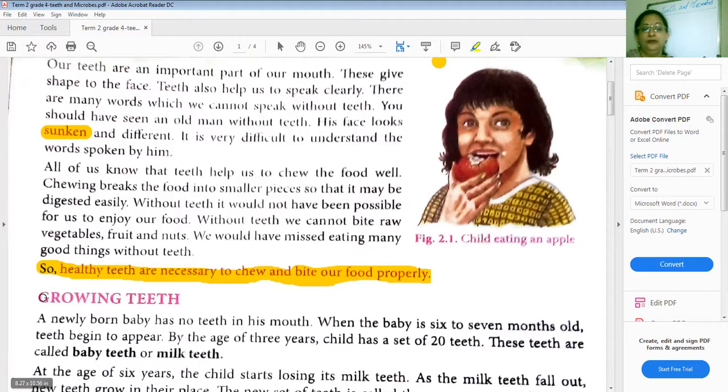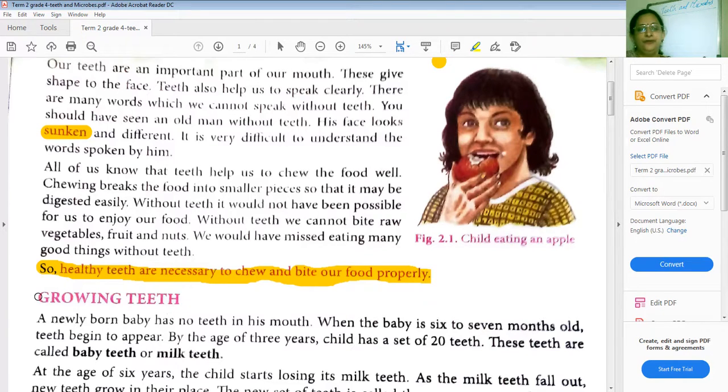So now, if any person is not having healthy teeth, they cannot chew or they cannot bite the food properly. If you have a toothache, what do you mean by healthy teeth? Healthy teeth means you should be able to bite, you should be able to tear the food, you should be able to chew the food without any pain in your teeth. So the person who's having unhealthy teeth won't be able to chew properly, bite properly and relish properly. So having healthy teeth is very, very important.